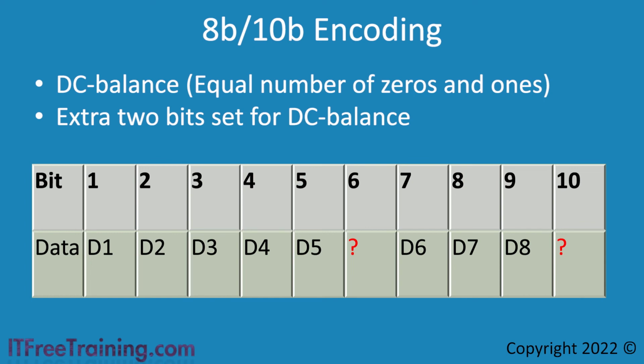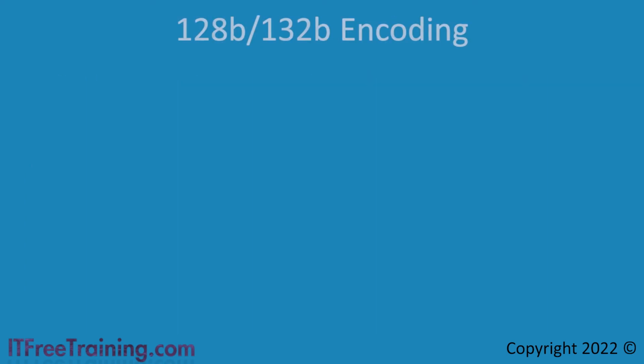However, all this comes at a cost. By adding these 2 extra bits, you essentially increase the overhead of transmission by 20%. This method is used for all versions of DisplayPort except for version 2.0. Let's have a look at how version 2.0 encodes data.